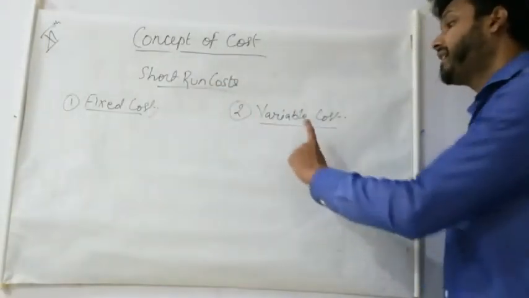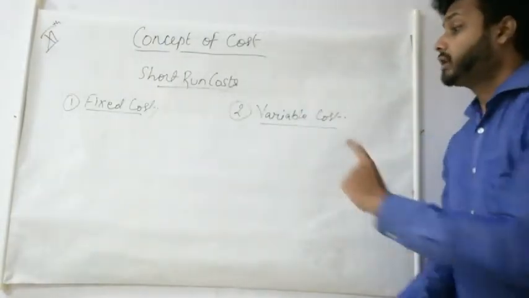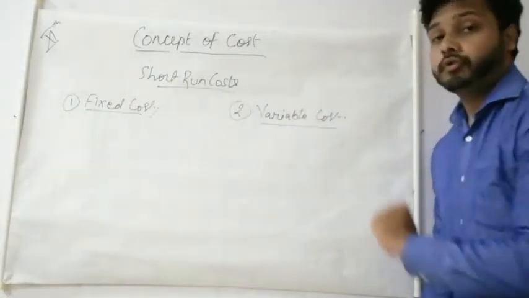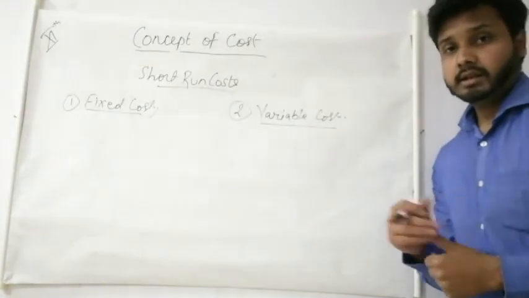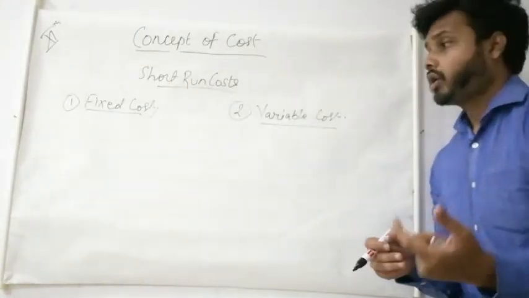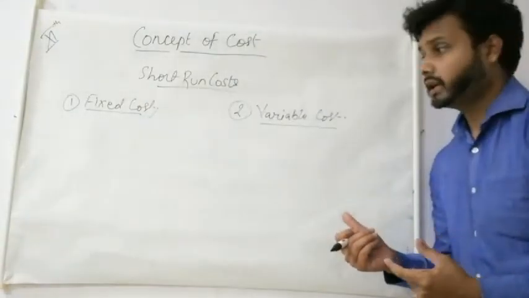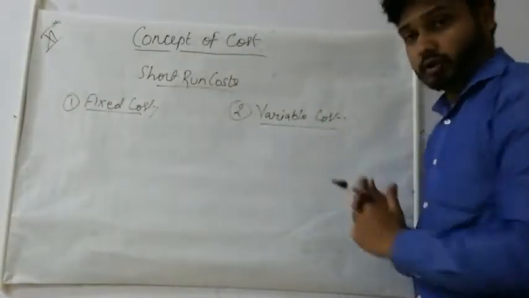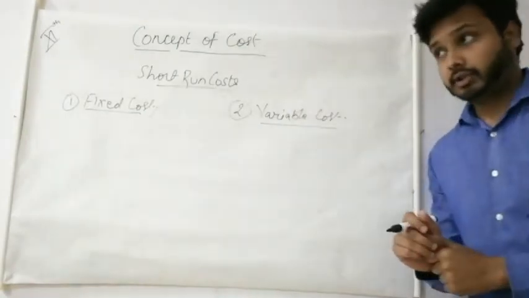Variable cost, the name itself makes it clear, is the cost incurred on purchasing the variable factors, like raw material, fuel, electricity, or labor. All those costs will be known as your variable cost. Clear? So this is fixed cost and variable cost.